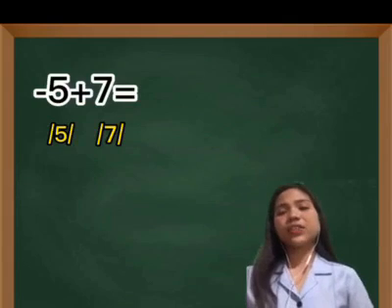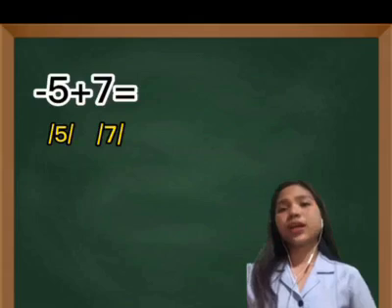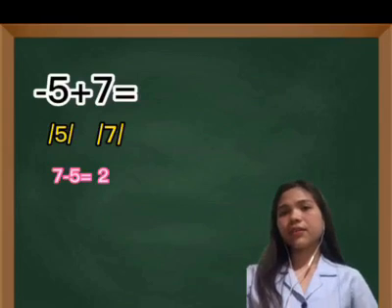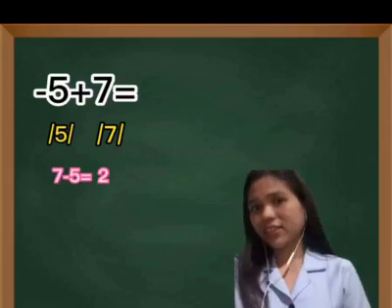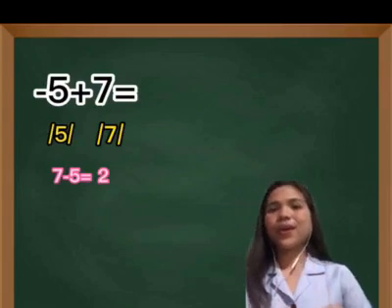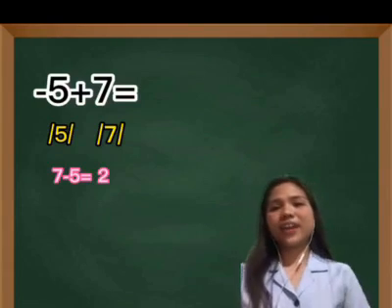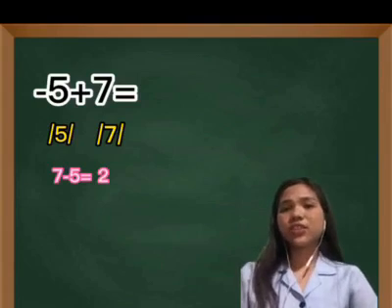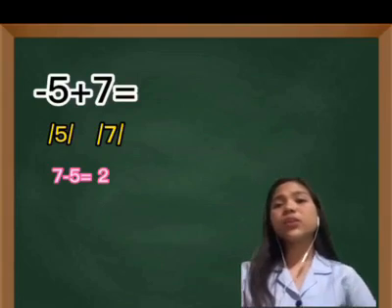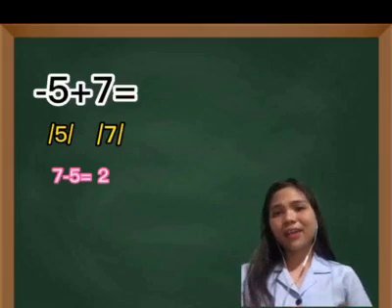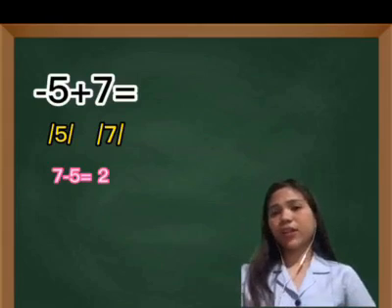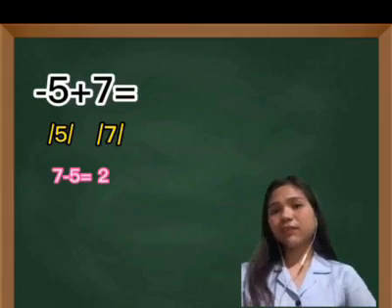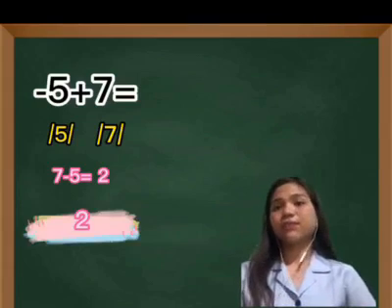Since 7 has a greater value, we will subtract 7 minus 5, and it will give us the answer of 2. Again, it is not our final answer yet. Since we are adding different signs, we need to copy the sign of the number with the greater value. Since the greater value is 7 and it's positive, the answer is positive 2.